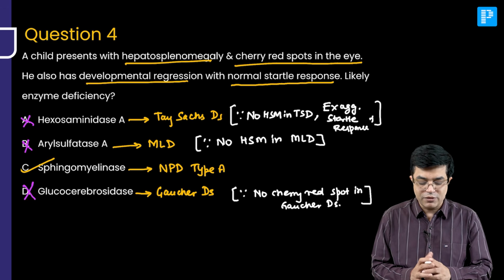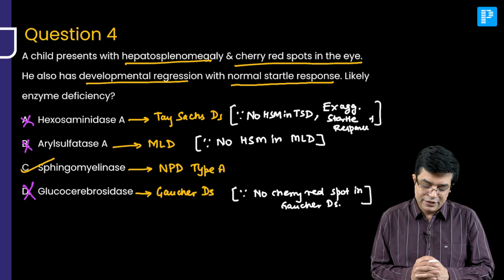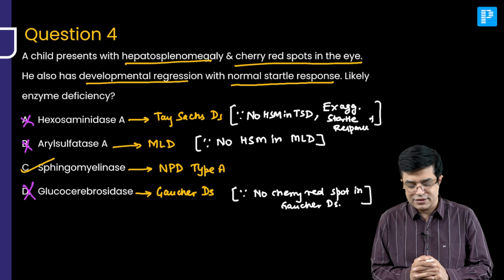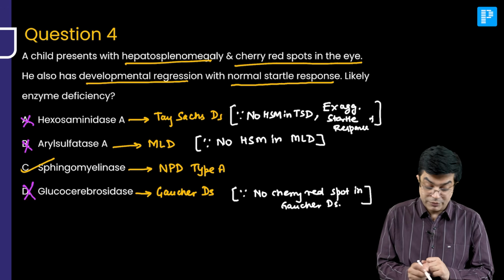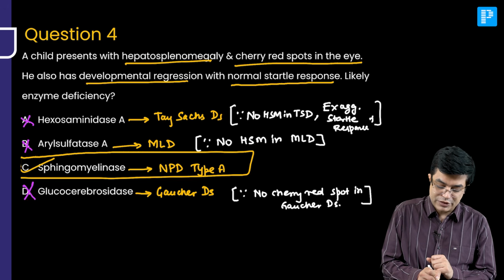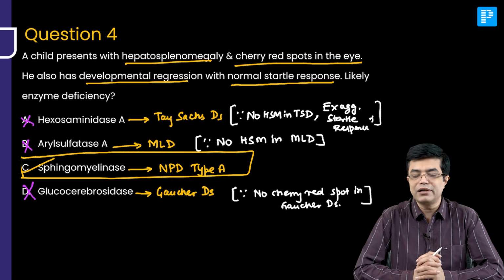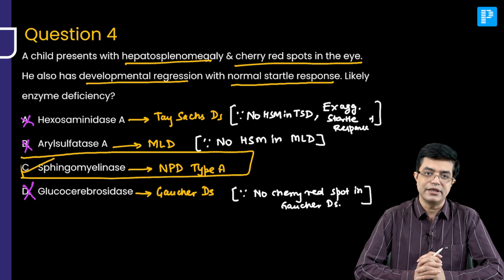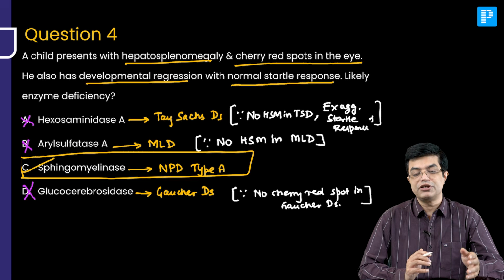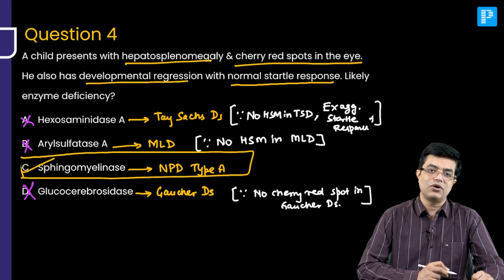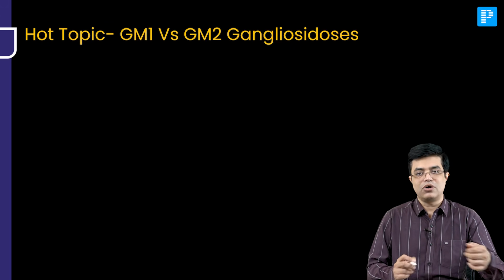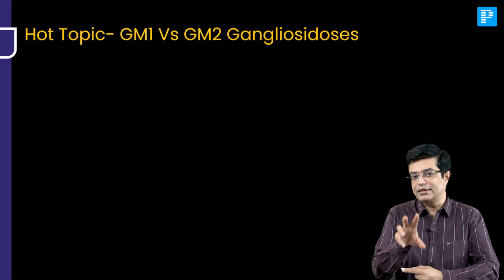Will NPD type A have normal startle response? Yes. Would it have a cherry red spot? In some patients, yes. Hepatosplenomegaly? Yes. Would it have developmental regression? Yes. So by exclusion, your answer to this question is C, sphingomyelinase deficiency. Remember, cherry red spot, originally described for Tay-Sachs disease, can also occur in Sandhoff disease. It can occur in 50% of patients of GM1 gangliosidosis. It can also occur in sialidosis. It can also occur in NPD type A. Right? Let us have a look at an important hot topic in recent exams, particularly the INI-SS exam.